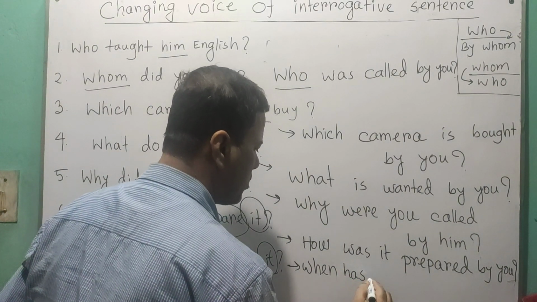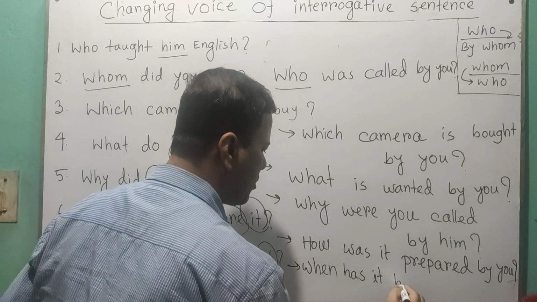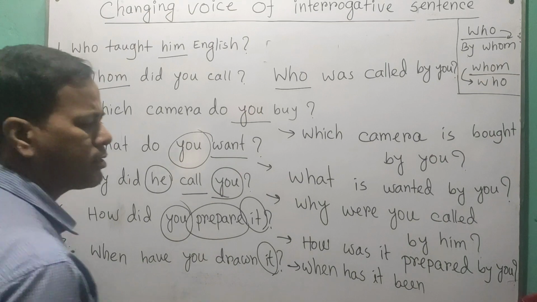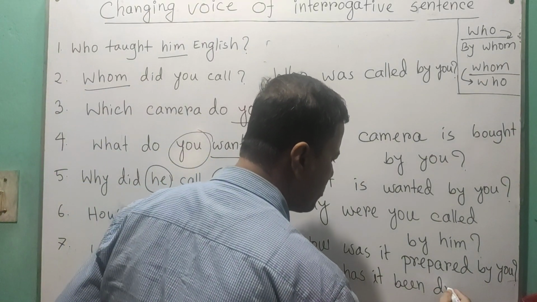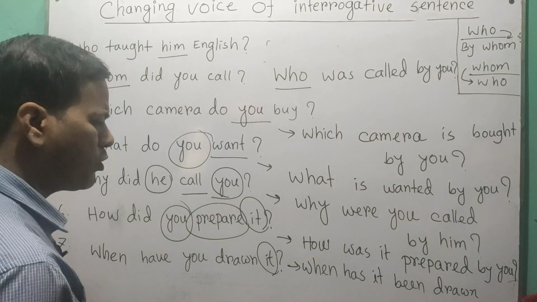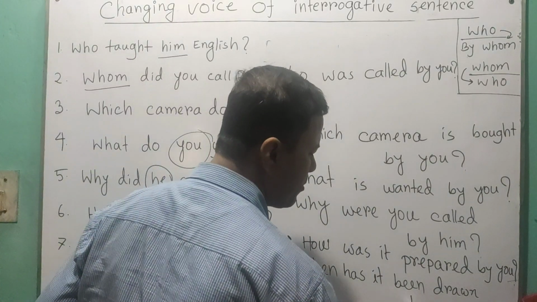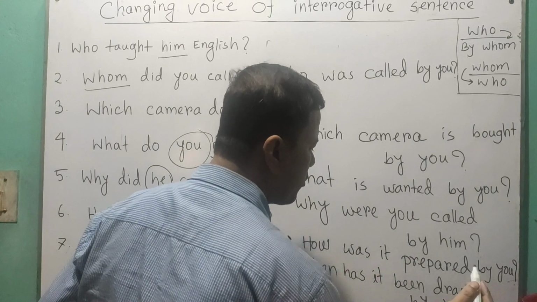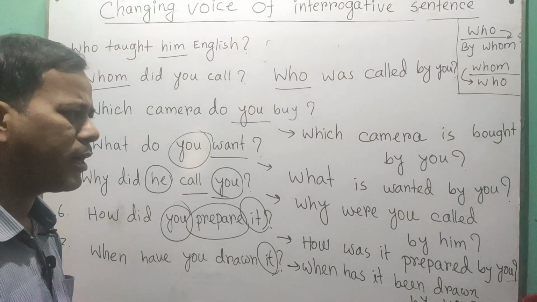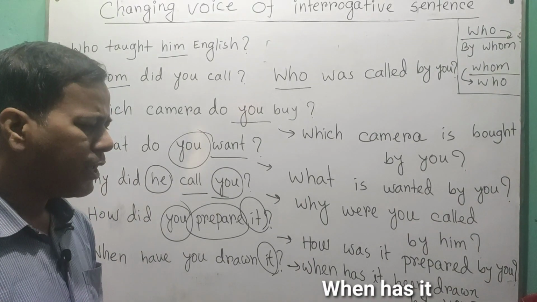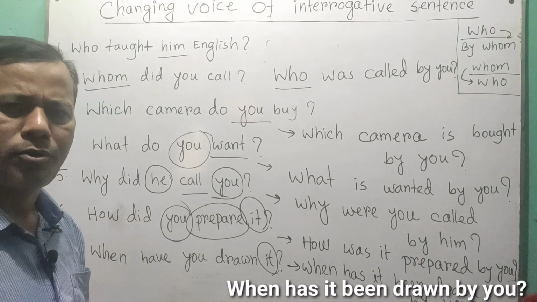When has, and then the subject, and then been. When has it been, and then the third form of verb, drawn: When has it been drawn? And finally by you. And don't forget to put the question mark at the end. So When have you drawn it? becomes When has it been drawn by you?